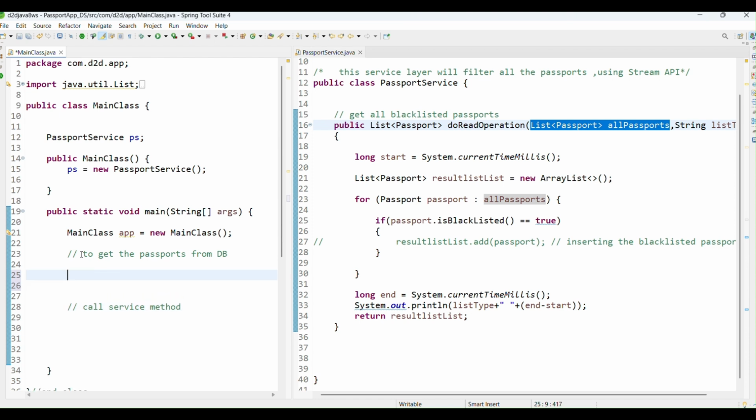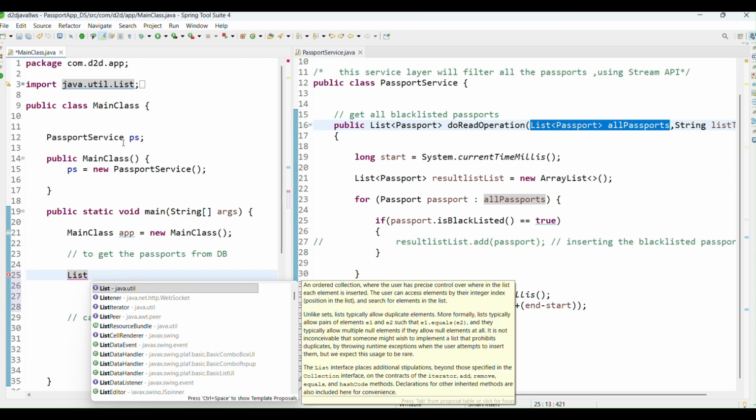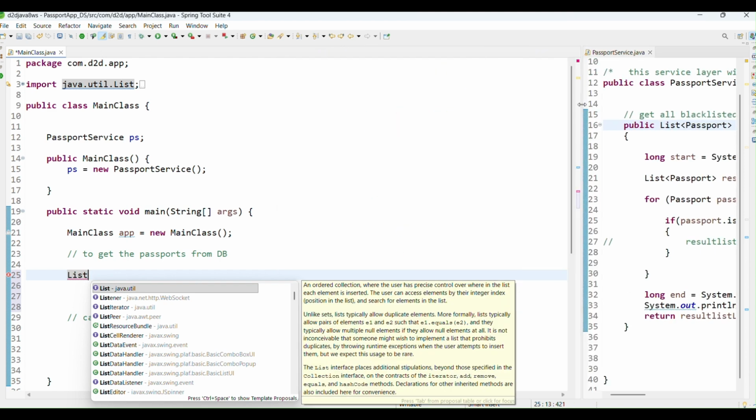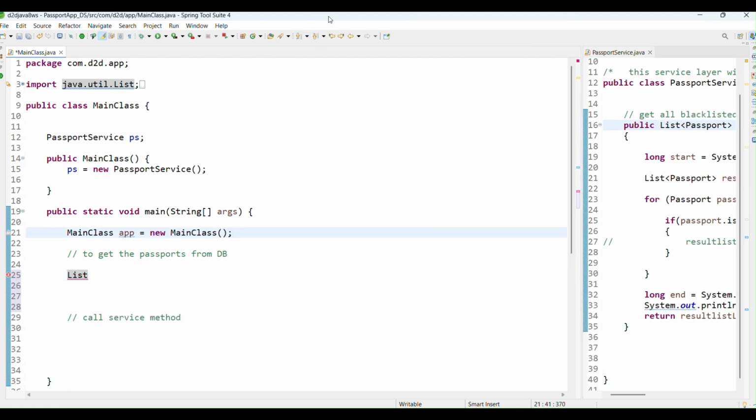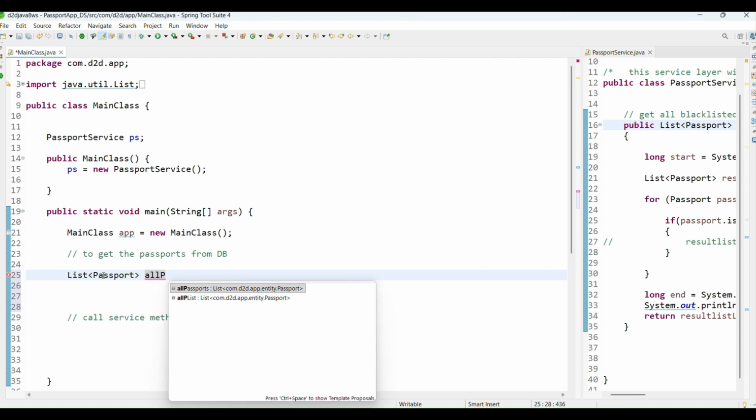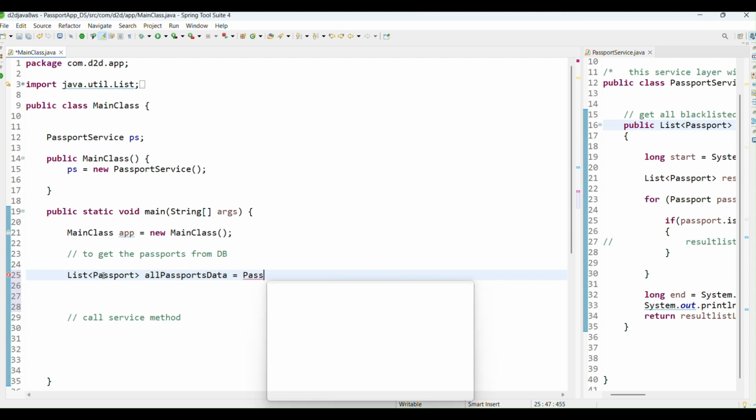What we have to do is a list of passport, and let's call it all passports data, and that is coming from where?